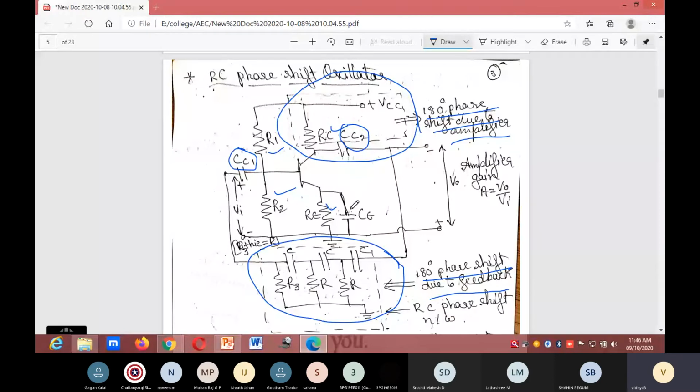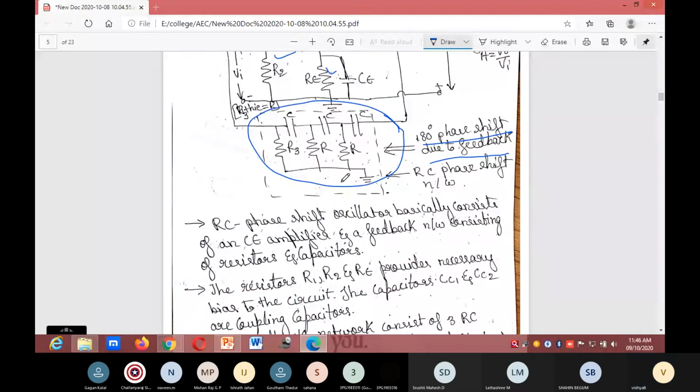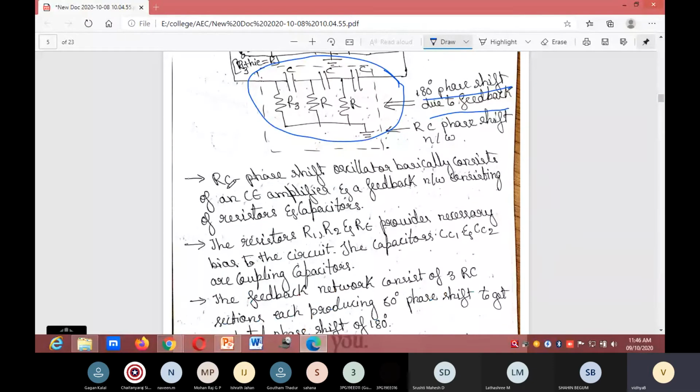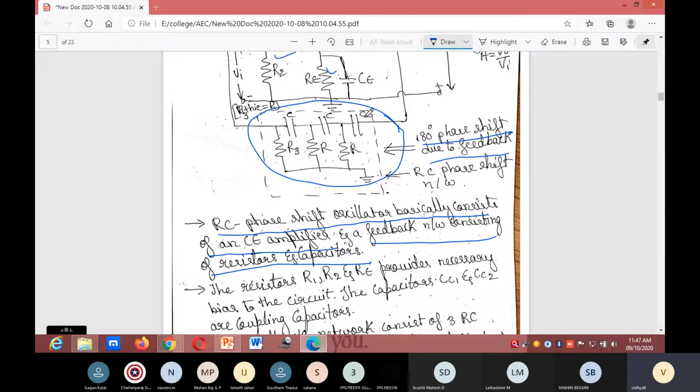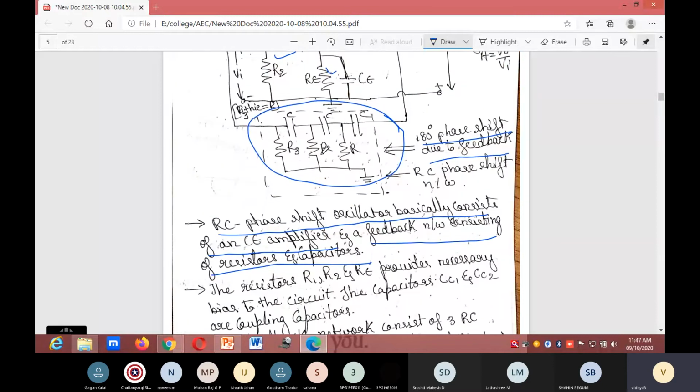So the condition for oscillation is that the phase shift should be 360-degree. The RC phase shift oscillator basically consists of a CE amplifier, that is a common emitter amplifier, and a feedback network consisting of resistors and capacitors. They are saying that the feedback network consists of what? Capacitors and resistors.